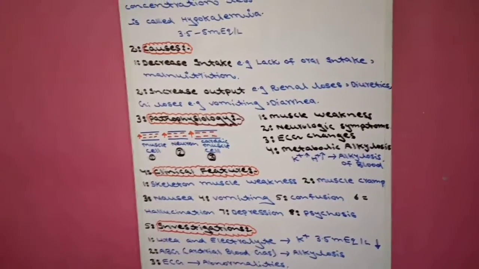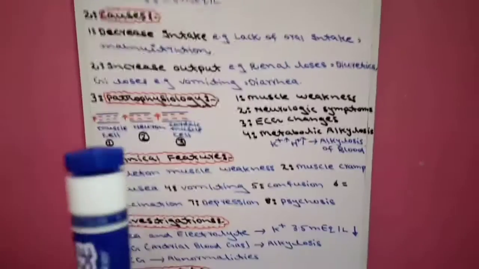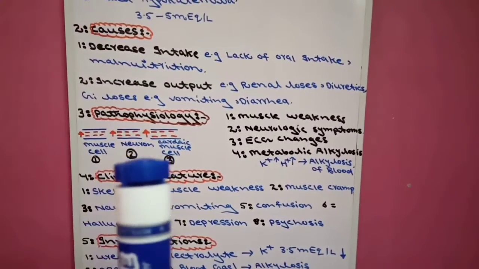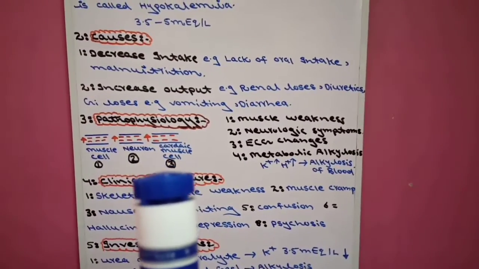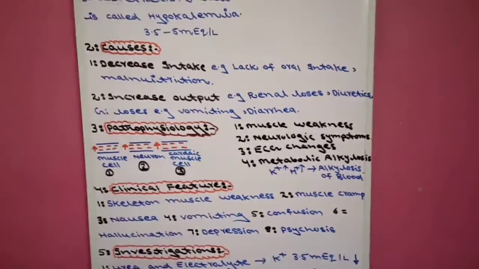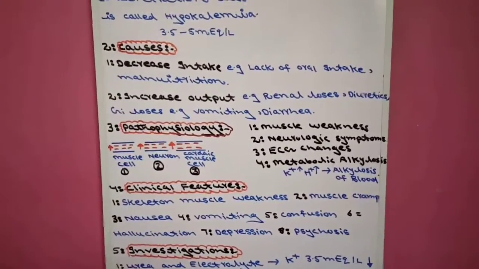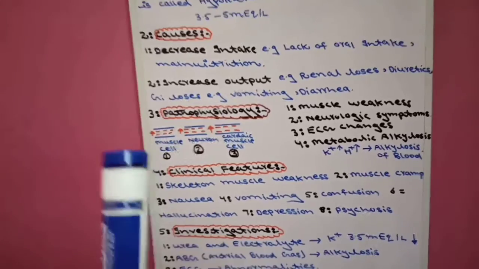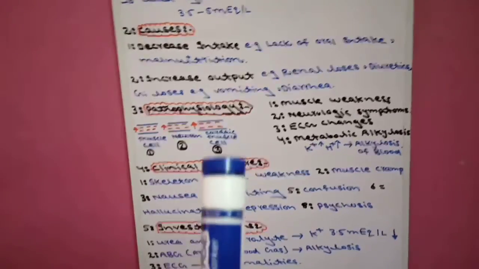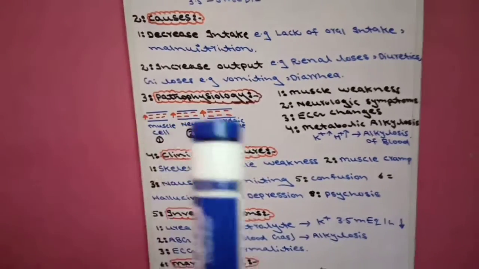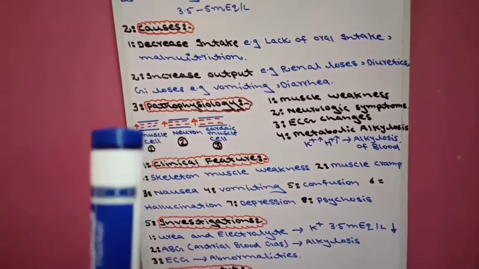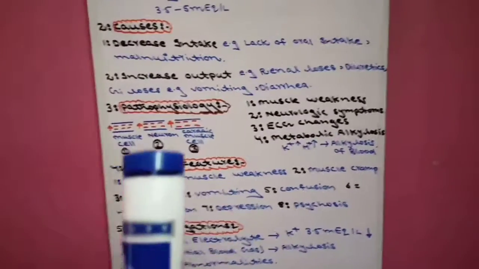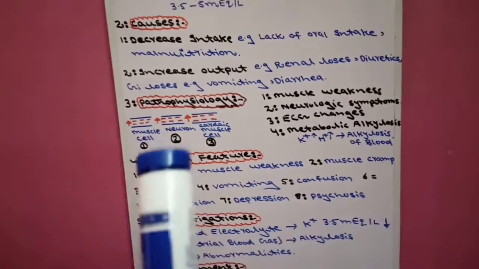Now come to pathophysiology. In pathophysiology, the effect of hypokalemia is mainly on three types of cell in our body. Number one, muscle cell. Number two, neuron cell. Number three, cardiac muscle cell. How does it affect these cells? Mainly inside the muscle cell, neuron, cardiac muscle, there is more negative ion, and outside the cell there is more positive ion, meaning positive sodium ion.